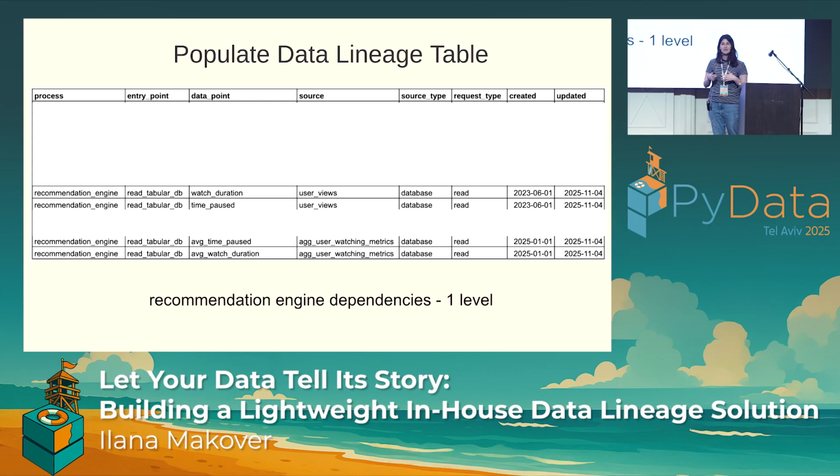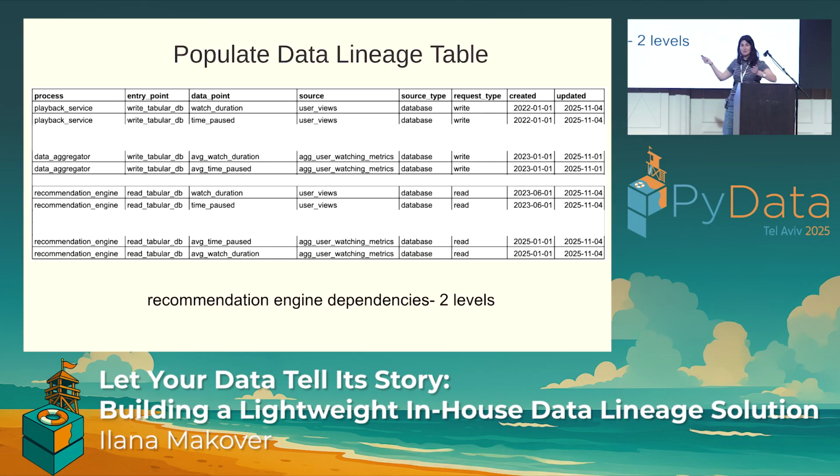And then, let's say we want to dig a little deeper. What about that second level of dependency? Recommendation engine reads from 4 data points, but maybe we want to know who writes to those 4 data points. We can look at our table and clearly answer that question. The 4 rows on the top are who writes to those data points that are then read by recommendation engine. As we can clearly see here, for example, recommendation engine reads data points average watch duration, average time paused, and watch duration. So that's that one level.